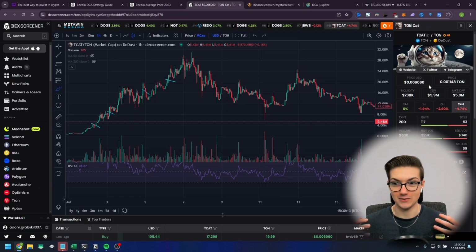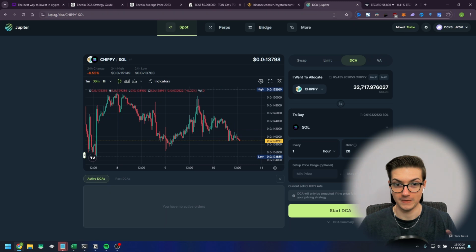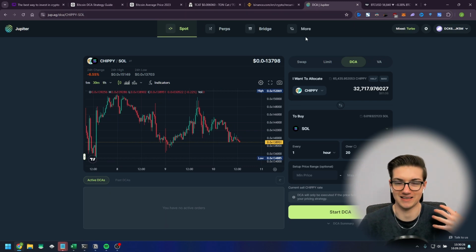So how can you actually sell larger positions of your meme coin without completely destroying the price and actually making money? You can use, for example, Jupiter. It's only on Solana, and definitely there are different options for different chains. However, this is the easiest example I can show you. So how to set it up?